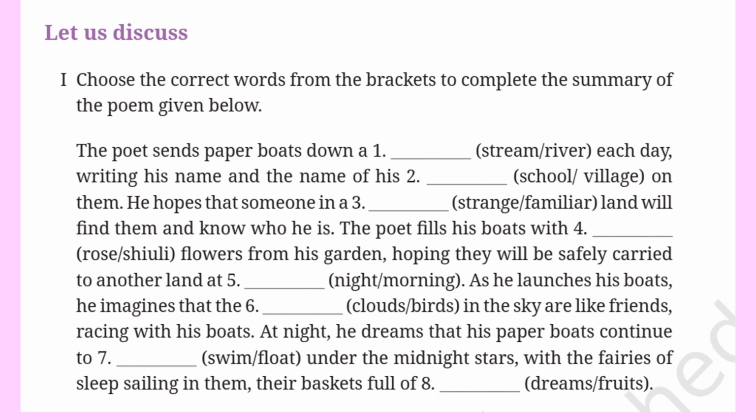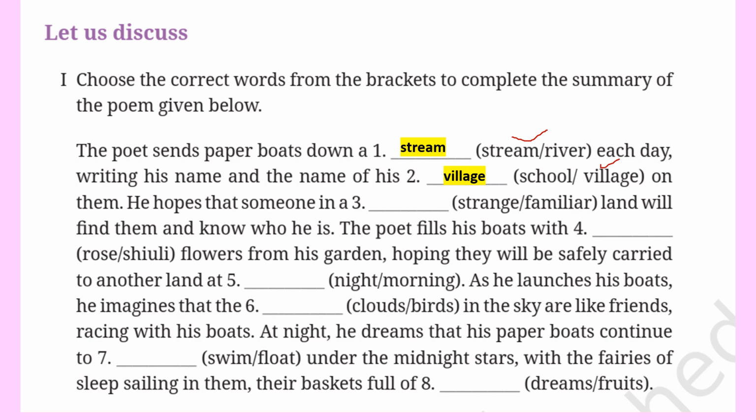Let us discuss. Choose the correct words from the bracket to complete the summary of the poem given below. This is the summary of the poem, and you have to fill in the correct word given in the bracket. Two words are given, we have to fill in the correct word from the bracket. The poet sends paper boats down a stream each day. We'll write stream, writing his name and the name of his school or village on them.